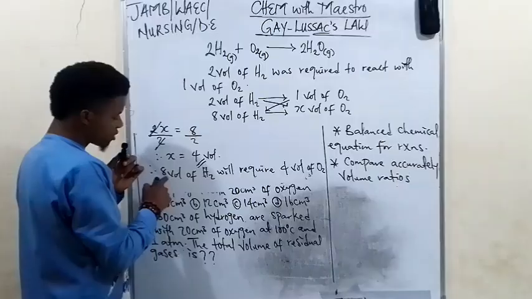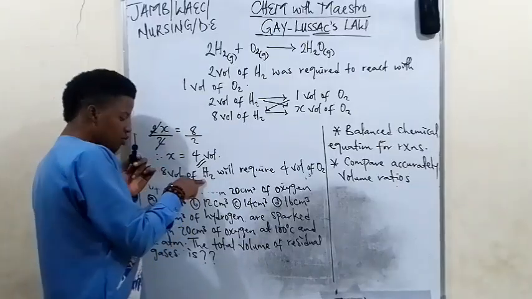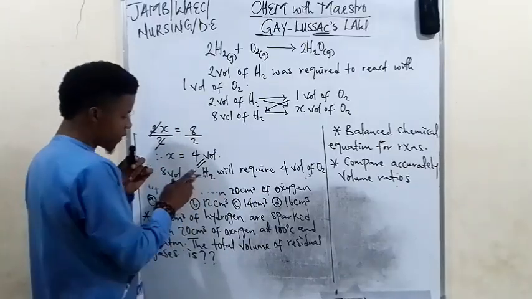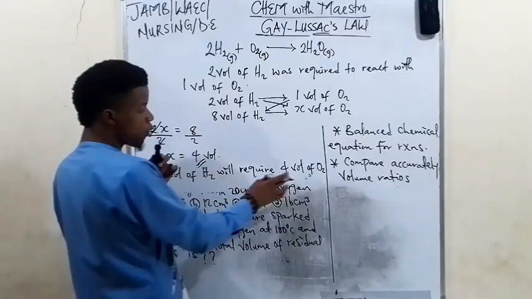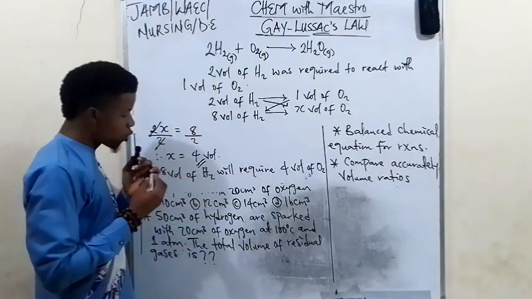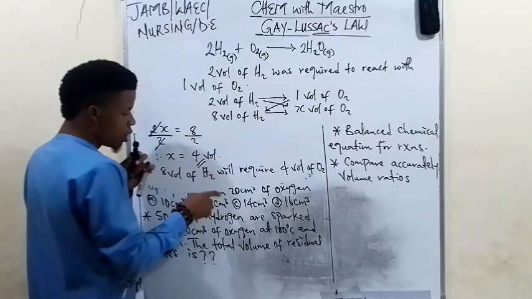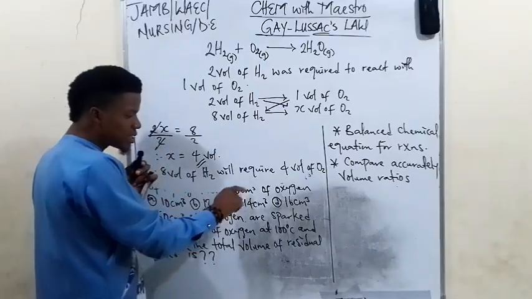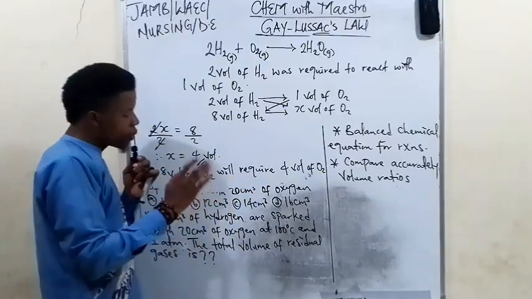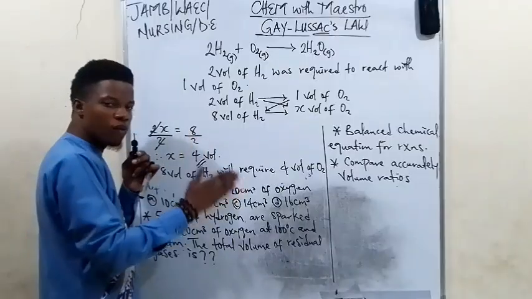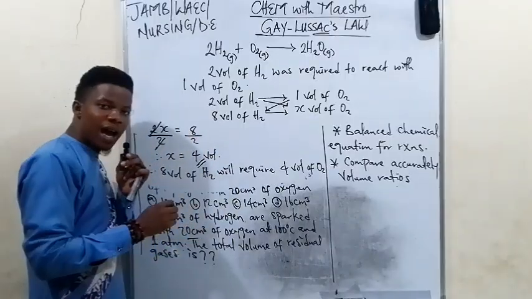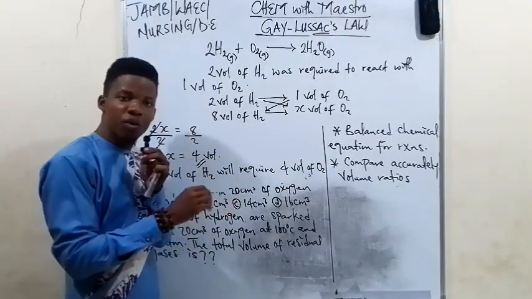So 8 volume of hydrogen, 8 centimeter cube, required 4 volume of oxygen. But if you look at the question, we were provided with 20 centimeter cube of oxygen. So remember, they asked what volume of oxygen will remain.